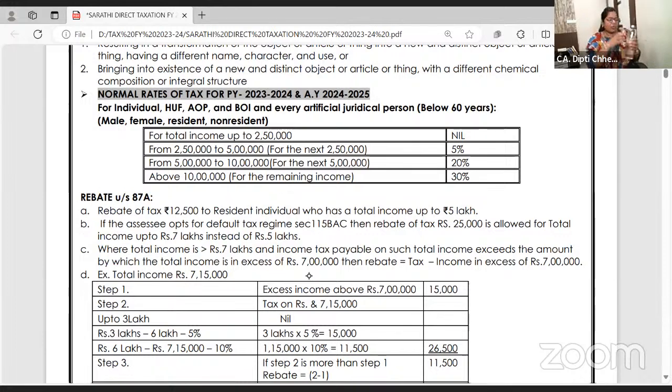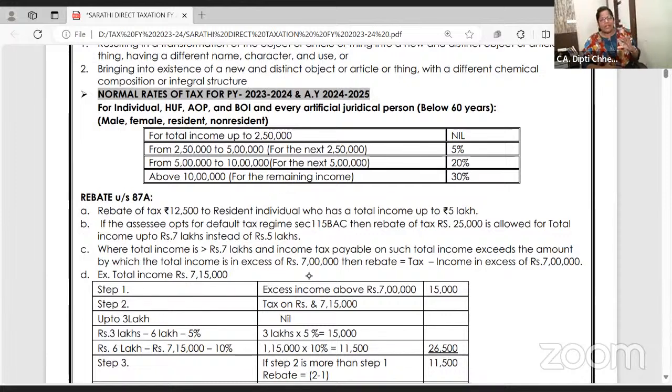I'm first teaching you all normal tax rates. From this year, we have two ways of calculating the tax. One is the default tax regime, section 115BAC, which is made mandatory. If you don't give any tax choice, your tax will be calculated as per the default tax regime, section 115BAC. If you opt out of the default tax regime, then you pay the tax as per your normal tax rates, slab rates. So I'm teaching you normal.